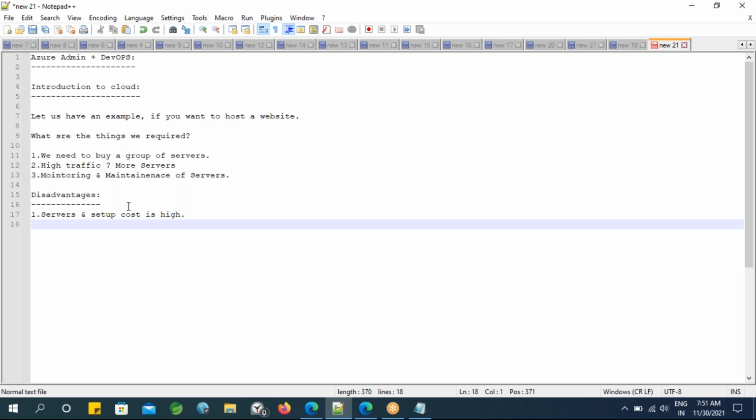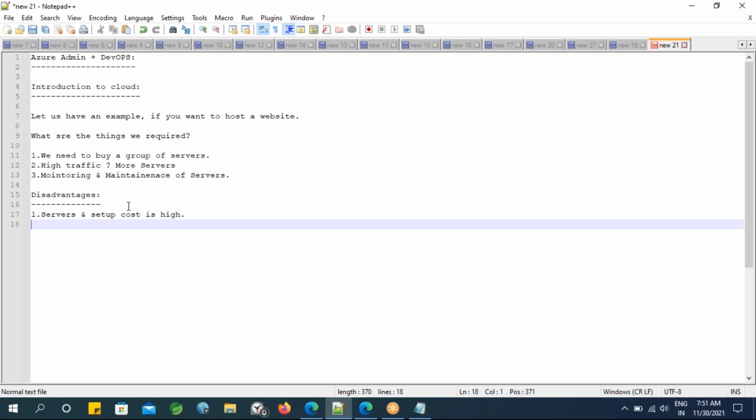Okay, so let us assume I have purchased maybe some 500 servers or 500 laptops, let us assume, right? And as I mentioned, whenever I'm getting a huge amount of traffic for a particular website, again I need to purchase the respective machines or laptops, and again I need to do all these respective things, and this is a repetitive process as well if you observe, right?